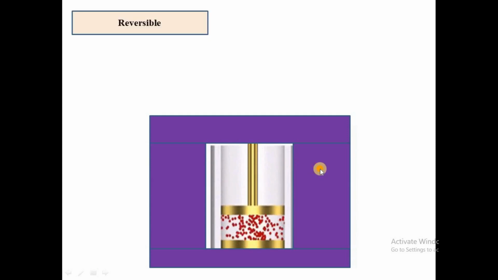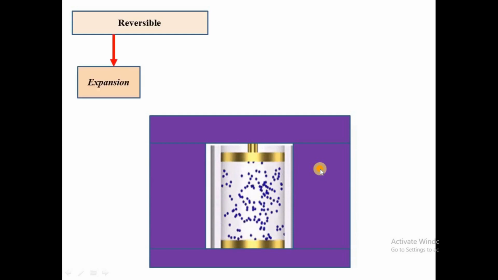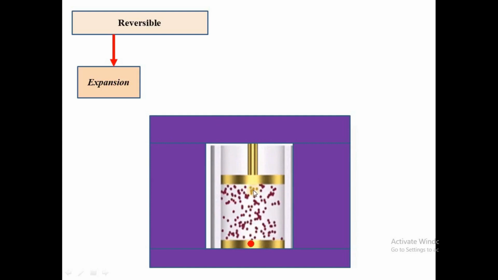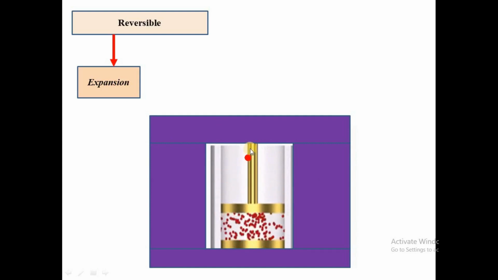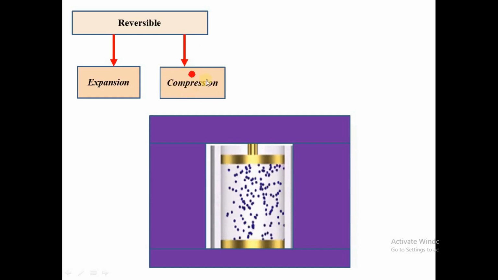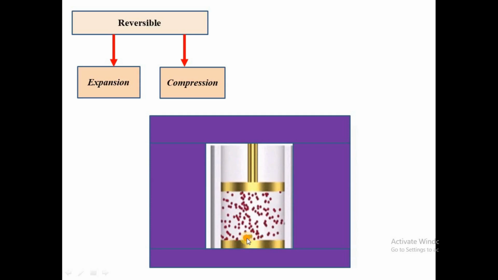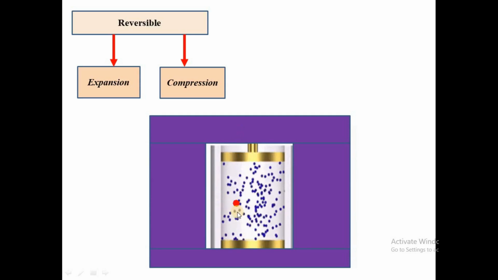That means a reversible process can be either an expansion, the gas expanding, increasing the volume, or it could also be a compression. A gas might be compressed. Expansion means increasing the volume, and in compression we are decreasing the volume.